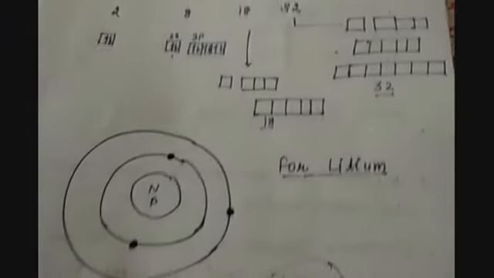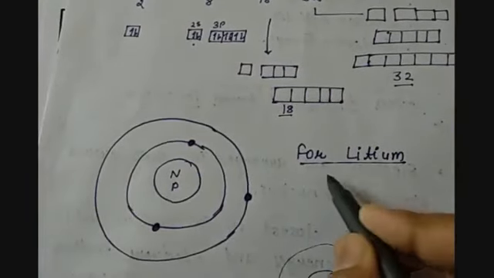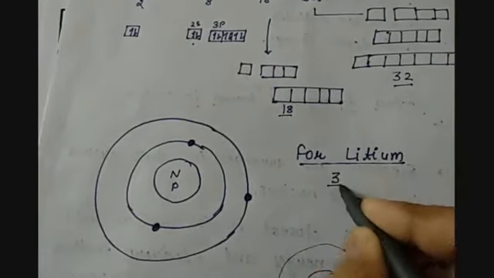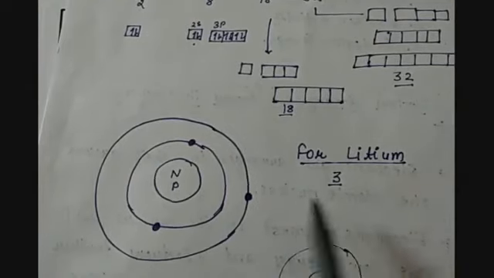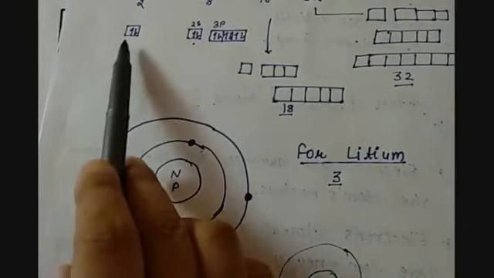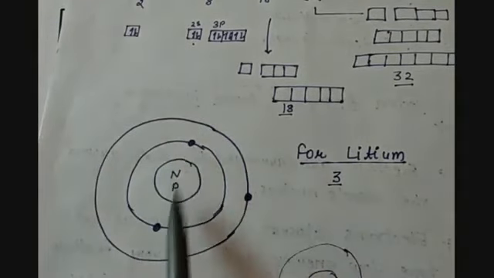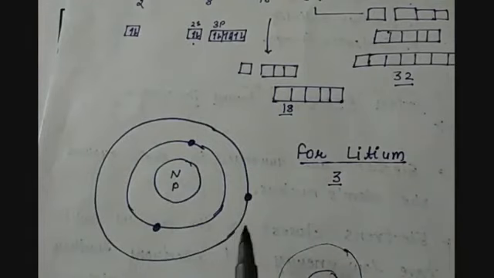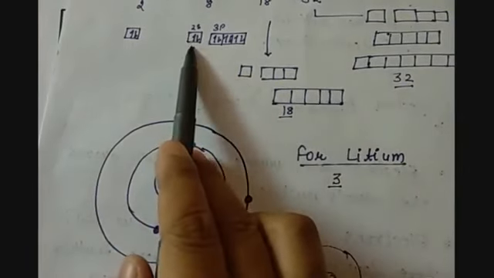For example, if we take the example of lithium, we know that its atomic number is 3. That means it has 3 electrons in it. So first we have to fill the 1s completely. That means 2 electrons will be accommodated in the s subshell, 1s, and then the electron will come to 2s.